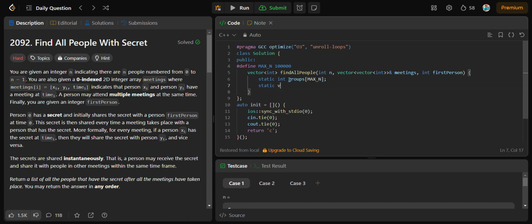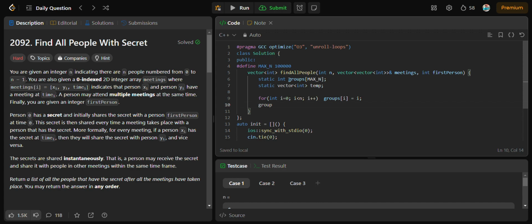Then we will create a static vector of int temp. Then we will iterate through a for loop from int i equals 0, i less than n, i plus plus, and we will do what? We will set groups of i equals to i, and groups of first person equals to 0. Then we will sort meetings.begin to meetings